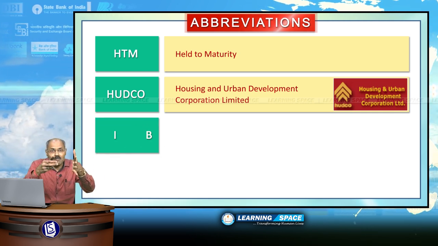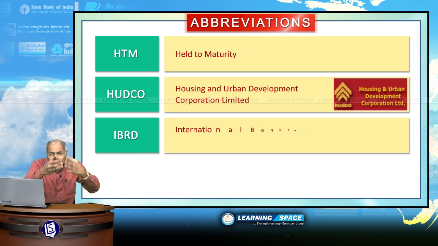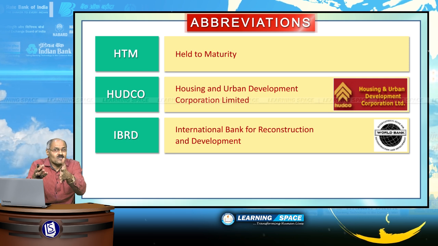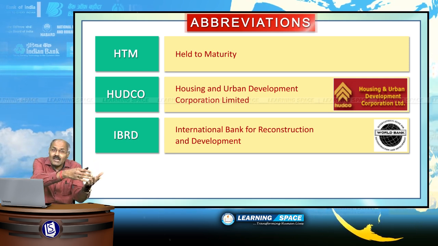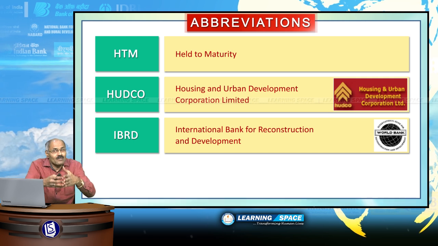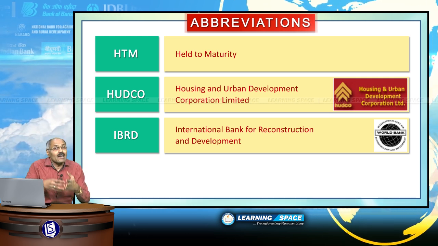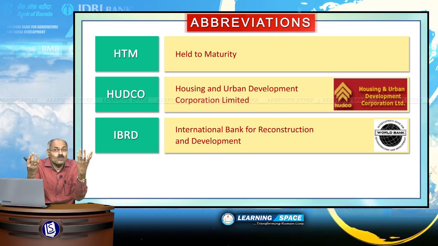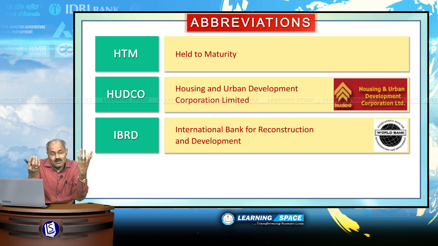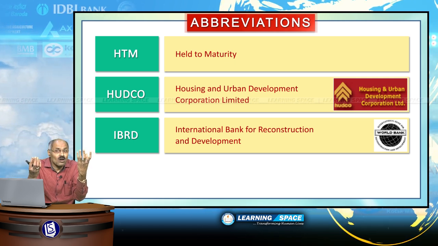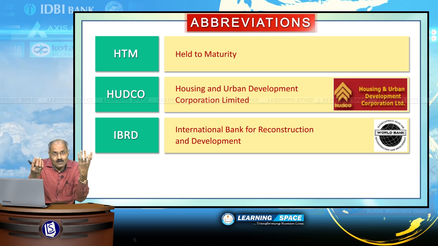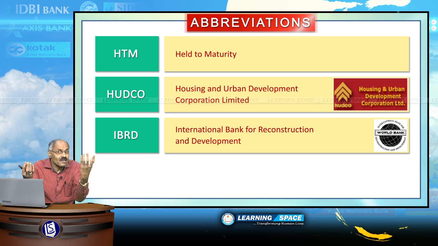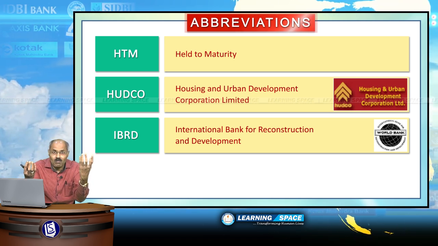Right friends, IBRD is International Bank for Reconstruction and Development, popularly known as the World Bank. It was established subsequent to the Second World War. The IBRD and the International Monetary Fund are considered the Bretton Woods sisters. At the end of the Second World War, the Bretton Woods Conference was held, and subsequently the IMF and IBRD were established.